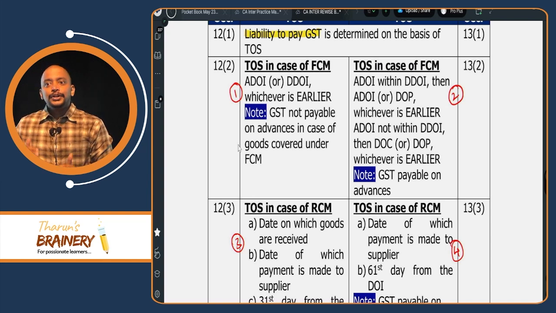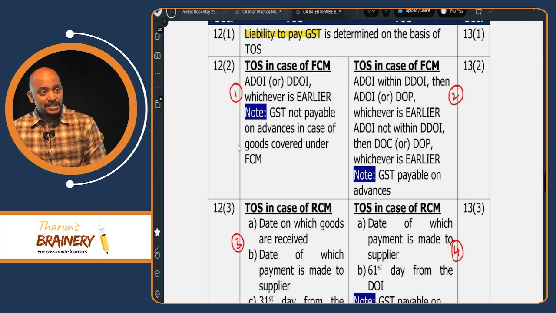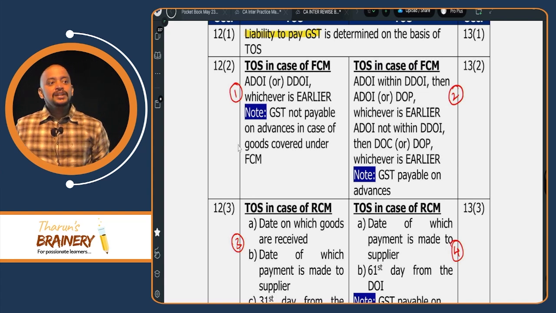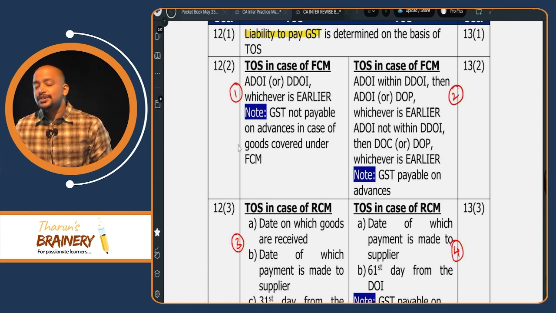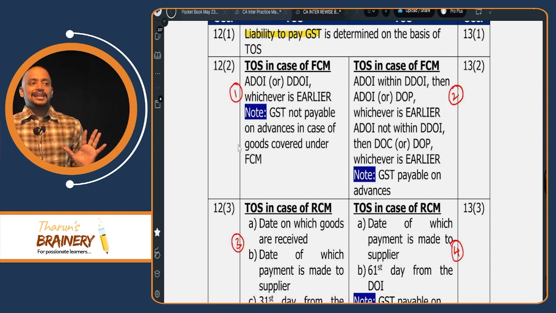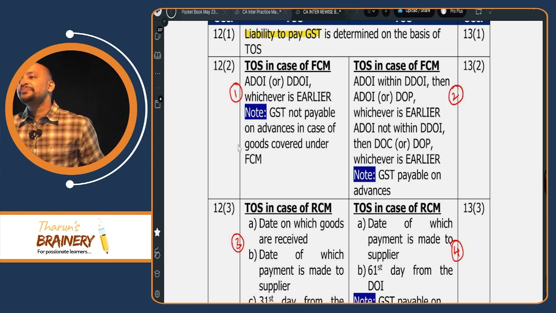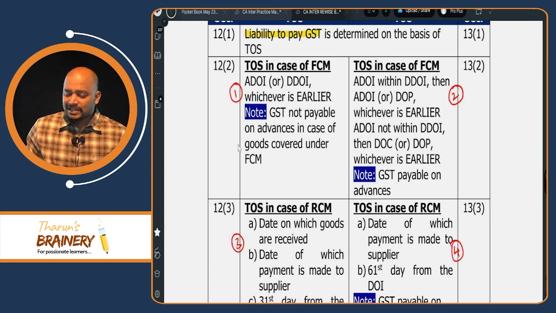For example, due date of invoice is 5th of March, but actual date of invoice is 1st March. So which will be taken as the time of supply? 1st March. Suppose if due date of invoice is 5th March, I gave invoice on 8th March. So which will be taken as the time of supply? 5th March. So whichever is earlier. Can you remember? So goods FCM, what is the provision? Time of supply? Due date of invoice or actual date of invoice, whichever is earlier.